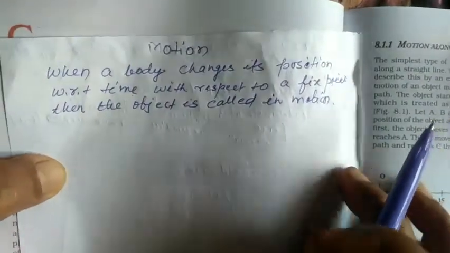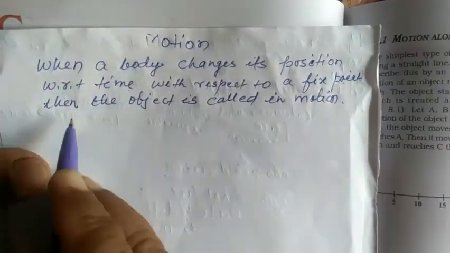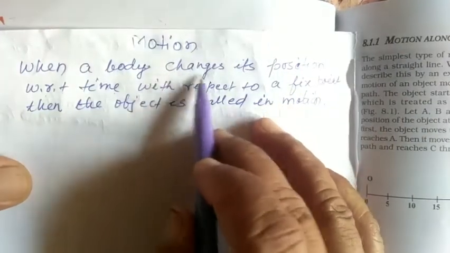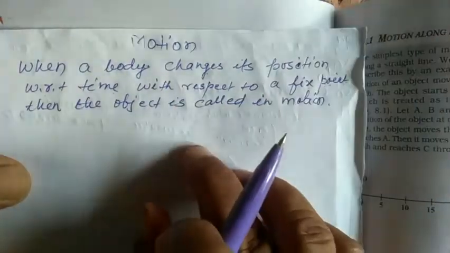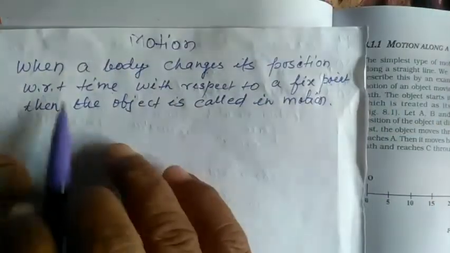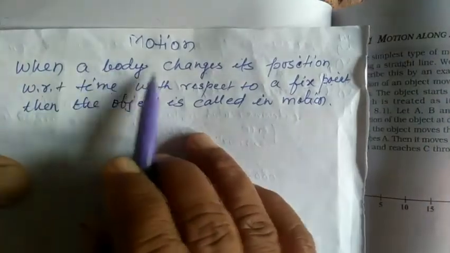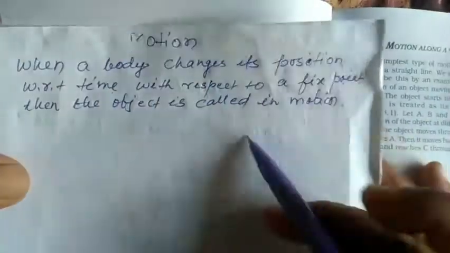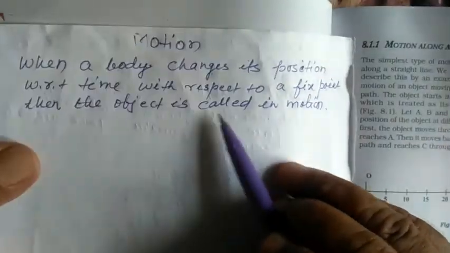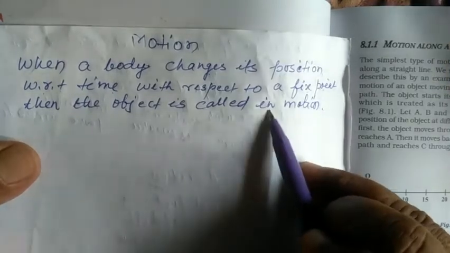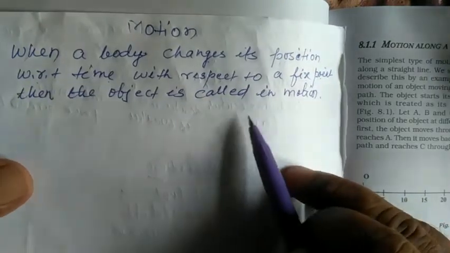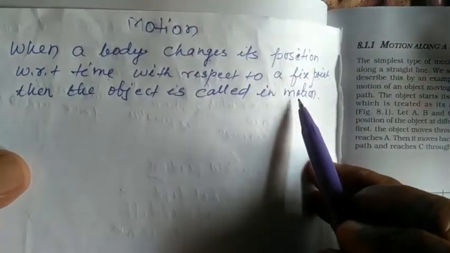Correct? Now, regarding rest, we have to write the definition like this. How can we define rest? When a body does not change its position with respect to time, with respect to a fixed point, then the object is called at rest. Correct? So from the first definition, you come to know about the second definition of rest also.